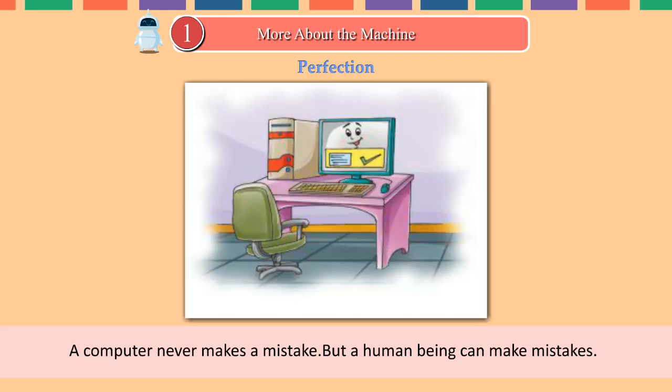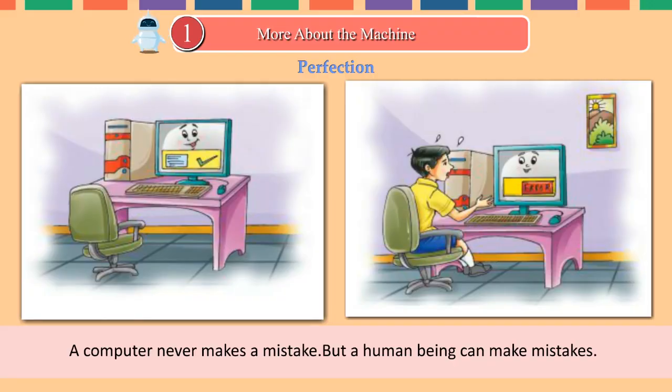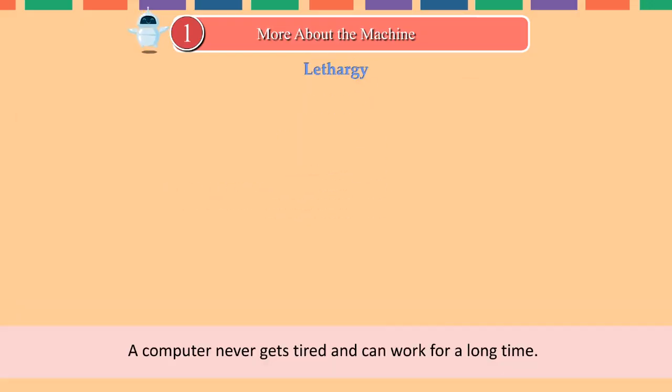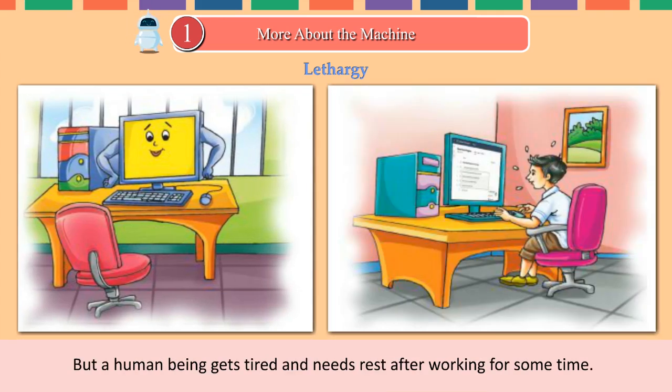Perfection. A computer never makes a mistake, but a human being can make mistakes. Lethargy. A computer never gets tired and can work for a long time. But a human being gets tired and needs rest after working for some time.